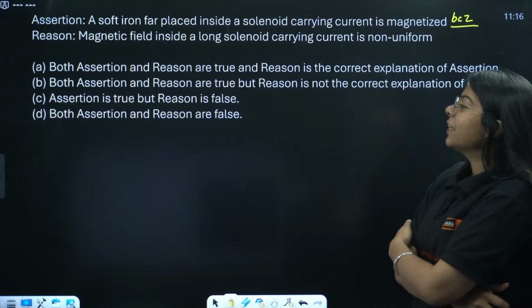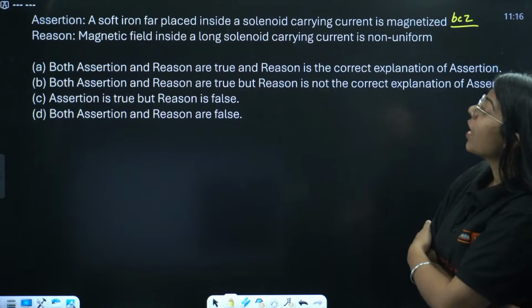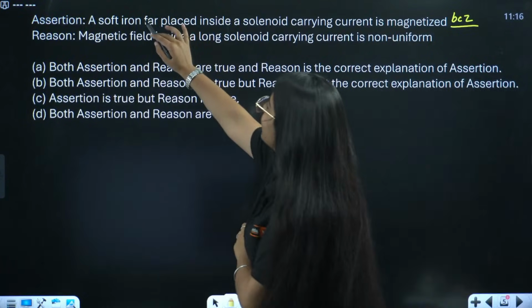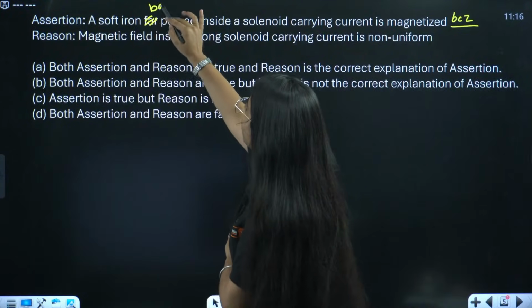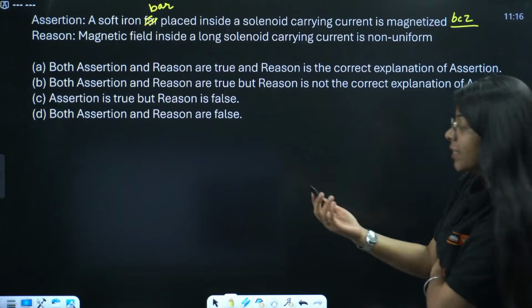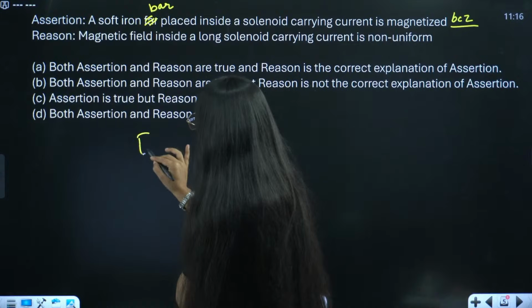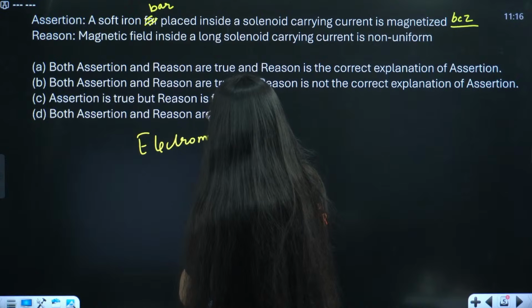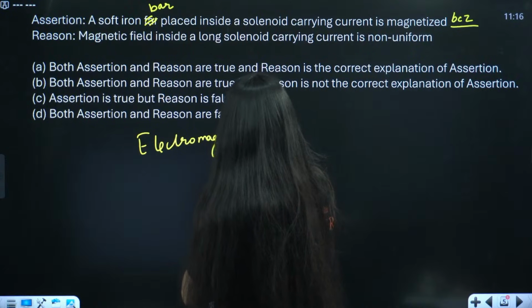Yes, so the assertion says a soft iron bar placed inside a solenoid carrying current is magnetized. That is true. We studied the concept of the electromagnet. What happens in an electromagnet?